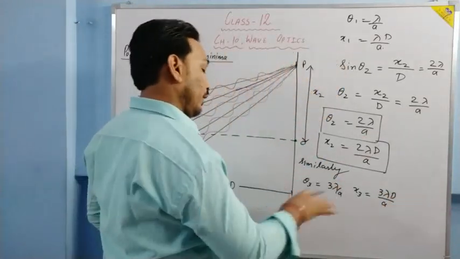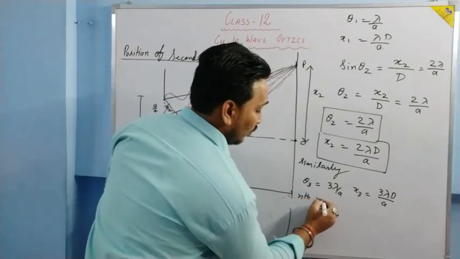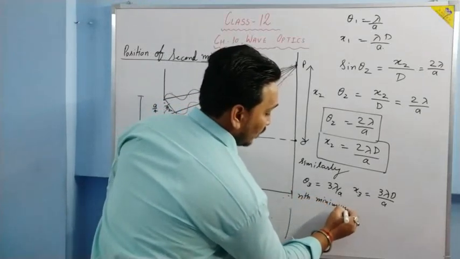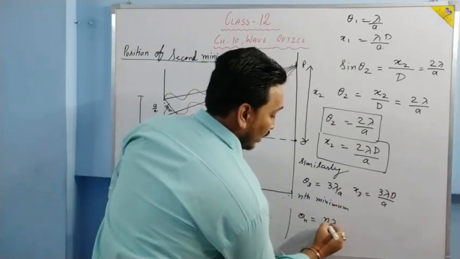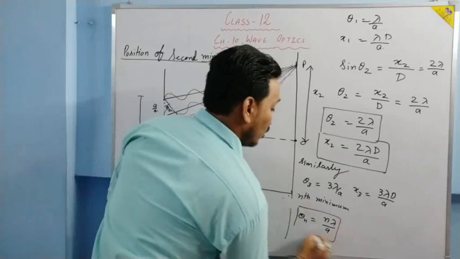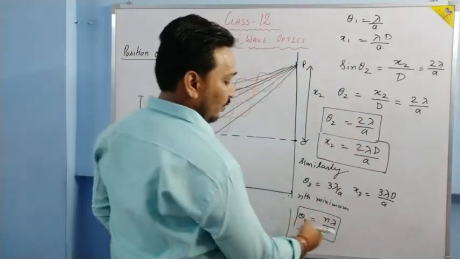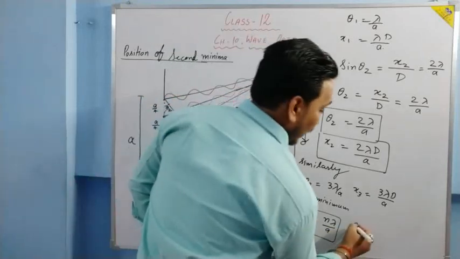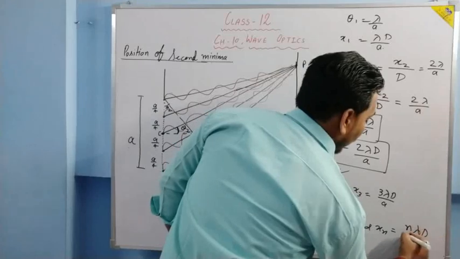If we keep on doing this, then for the nth minimum, theta n is equal to n lambda by a, because for the first it was 1, for the second it was 2, for the third it is 3, then for the nth it is n, and xn will be equal to n lambda D by a.